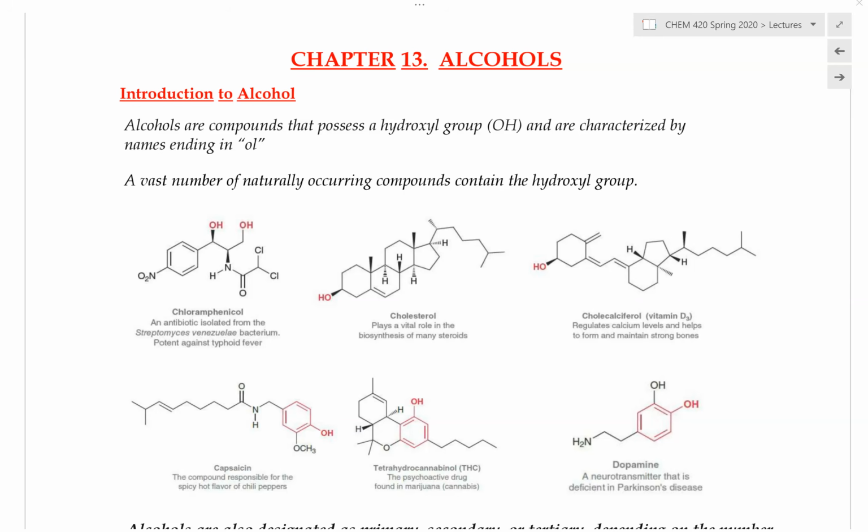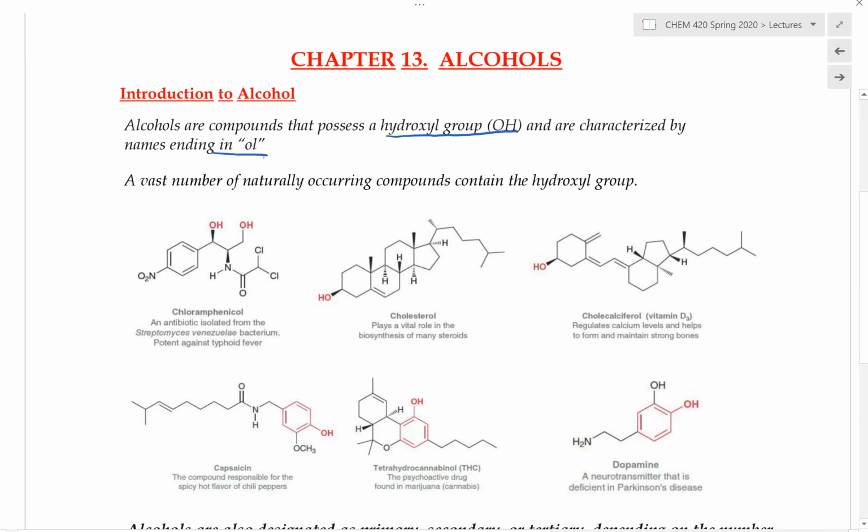Hi, in this lecture video, I will do a quick introduction to the alcohol functional group and then we'll go over the nomenclature of the alcohols. So first, alcohols are basically compounds that consist of the hydroxy functional group. And as we name them, they end with the suffix -ol.